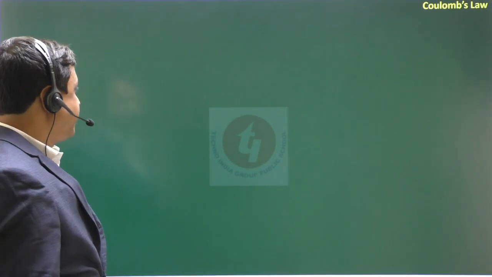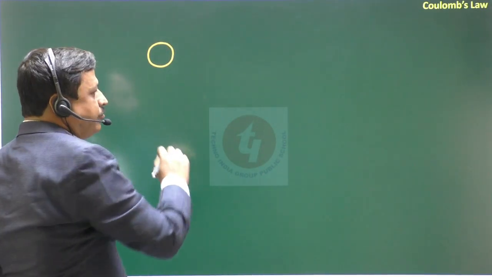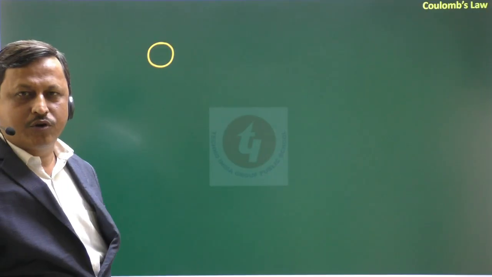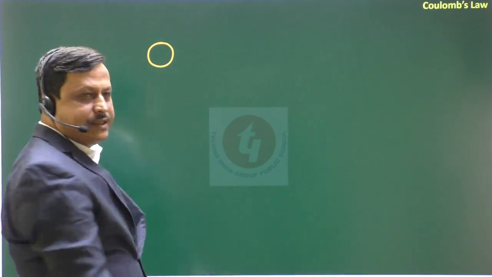Basically, charge means, when a body is neutral, the number of protons and the number of electrons present in this body is the same.